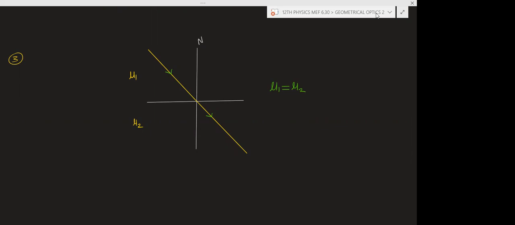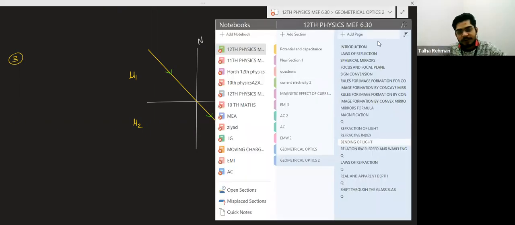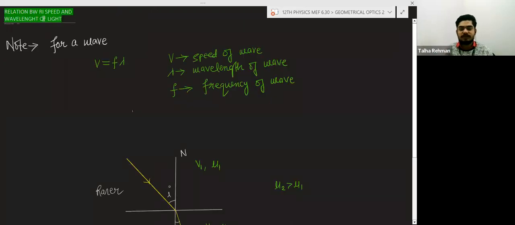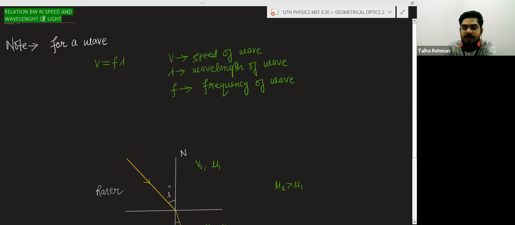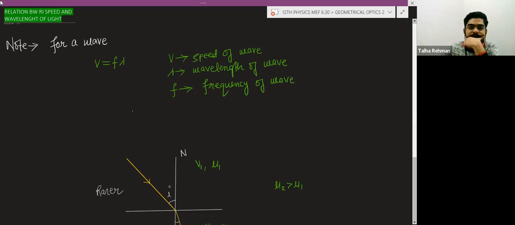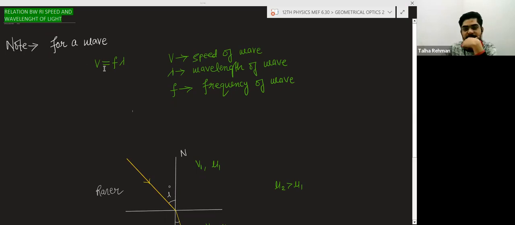Now we will move to a very important relationship: the relationship between the speed of light and the refractive index and wavelength of the light. Light is an electromagnetic wave. So for a wave, there is a relation between the speed of the wave, frequency of the wave, and the wavelength of the wave. V represents the speed of the wave